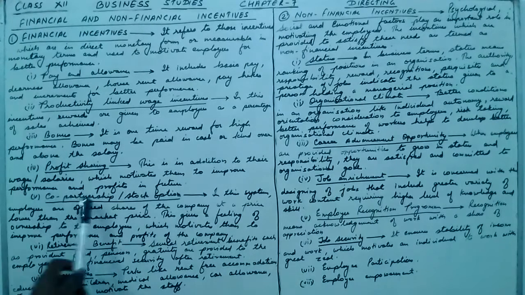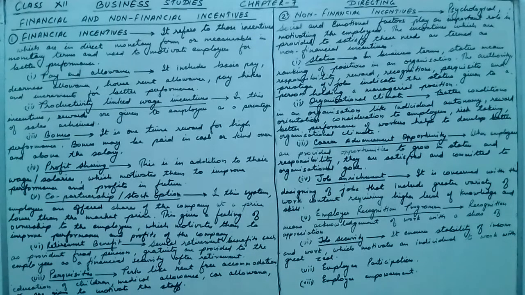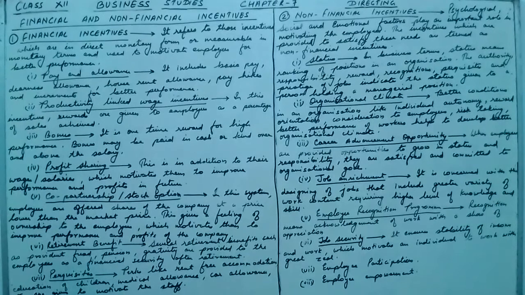Then the fifth one is co-partnership or stock option. In this system, employees are offered shares of the company at a price lower than the market price. When shares of the company are offered to the employee lower than the market price, that is called co-partnership or stock options. We know that a shareholder is the owner of the company, so they are given ownership in the company. This gives a feeling of ownership to the employees, which motivates them to improve performance and also the profits of the company.